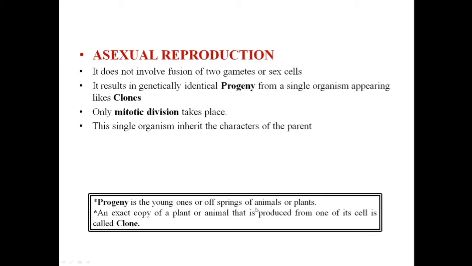So genetically, if a parent cell produces exactly similar offsprings, we use the term clones. What are clones? An exact copy of plants and animals. This exact copy is on the basis of both the morphological character and the genetic character. And these exact copies are produced from one of its cells. So these are known as clones.